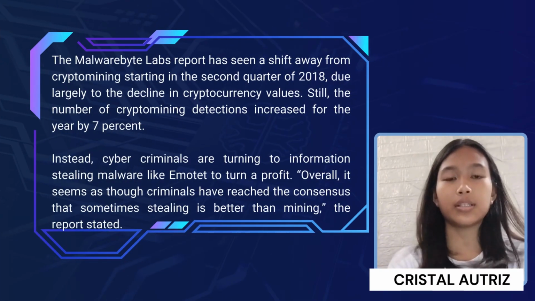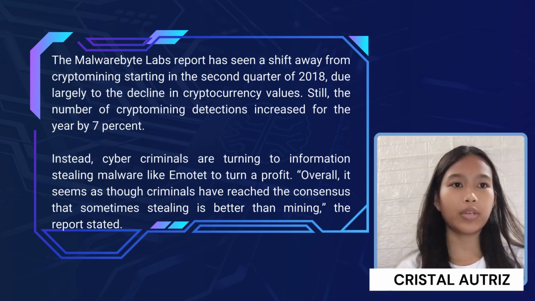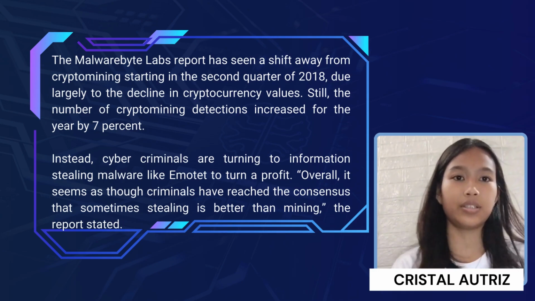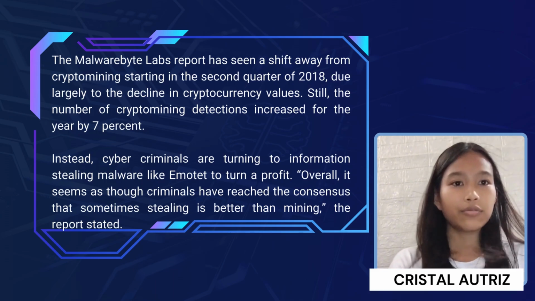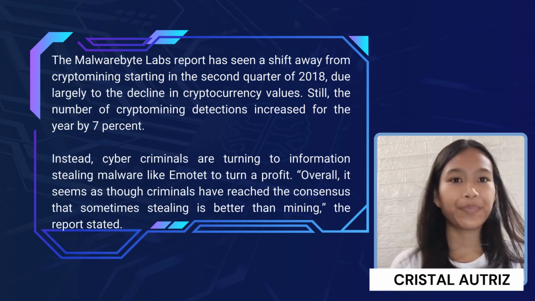Crypto mining attacks decline. The Malwarebytes Labs report has seen a shift away from crypto mining starting in the second quarter of 2018, due largely to the decline in cryptocurrency values. Still, the number of crypto mining detections increased for the year by 7%. Instead, cybercriminals are turning to information-stealing malware like Emotet to turn a profit.